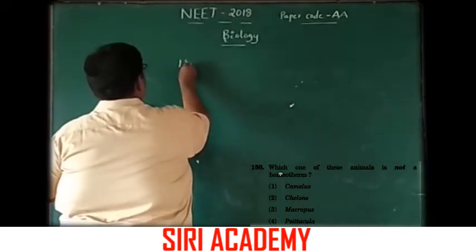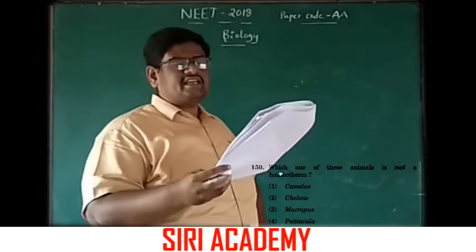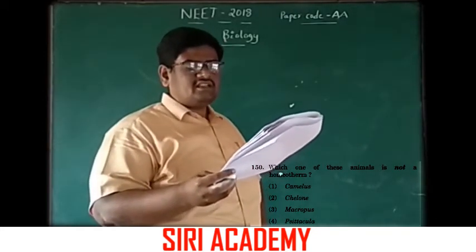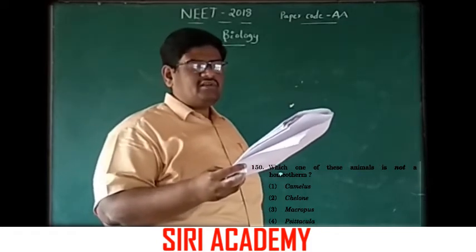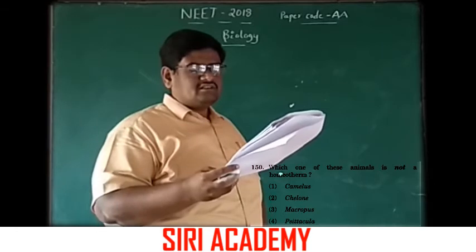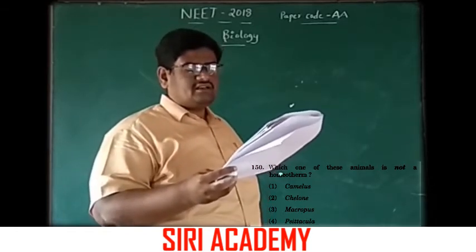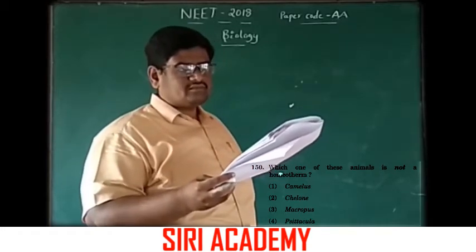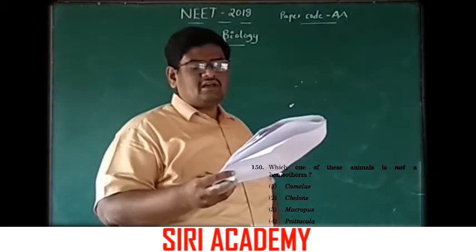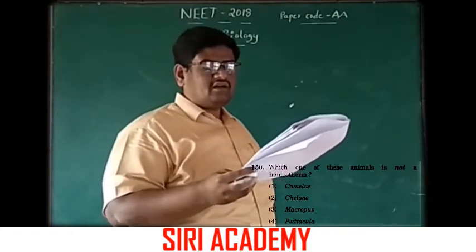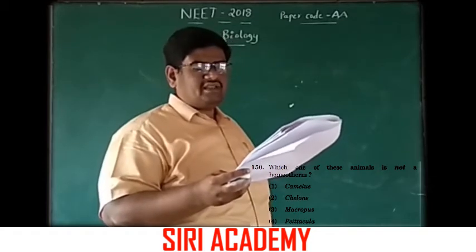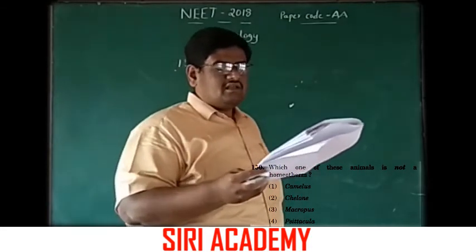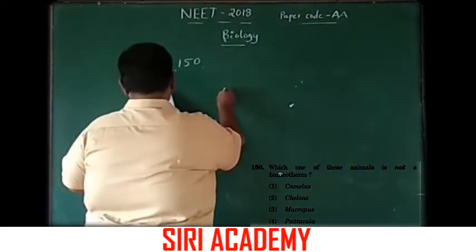Next question 150. Which one of these animals is not a homeotherm? Okay, here the options are Camelus meaning camel, Chelone meaning turtle, third one Macropus kangaroo, fourth one Psittacula parrot. Remaining all these are warm-blooded animals, birds and mammals, except Chelone.